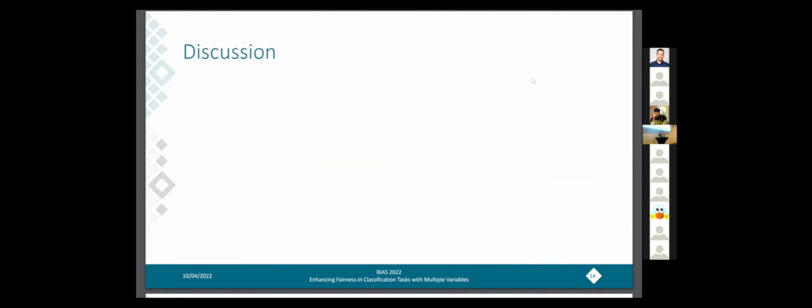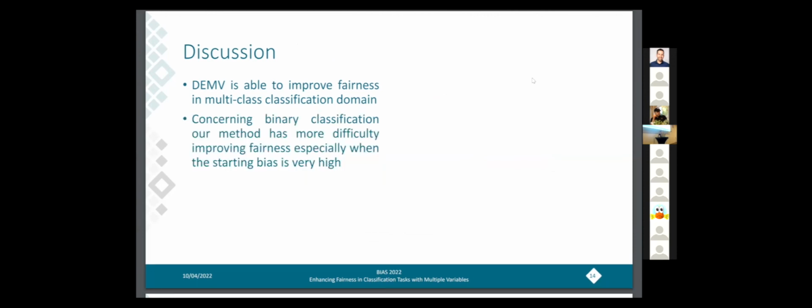So from the performance experiments, we have drawn the following conclusions. We have seen that our method is able to improve fairness in the multi-class classification domain, and it is also a better choice than the exponential gradient algorithm. Concerning binary classification, we have seen that our method is also able to improve fairness, but has more difficulty, especially when the starting bias is very high.